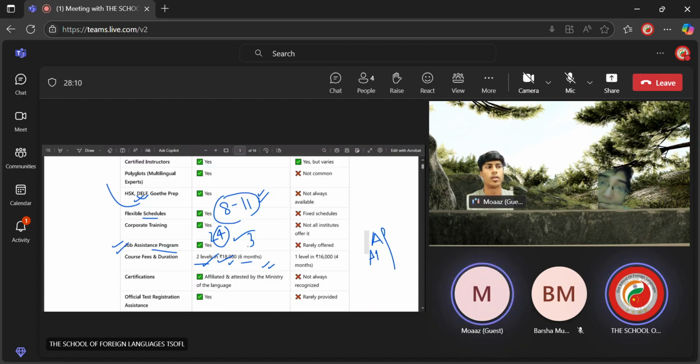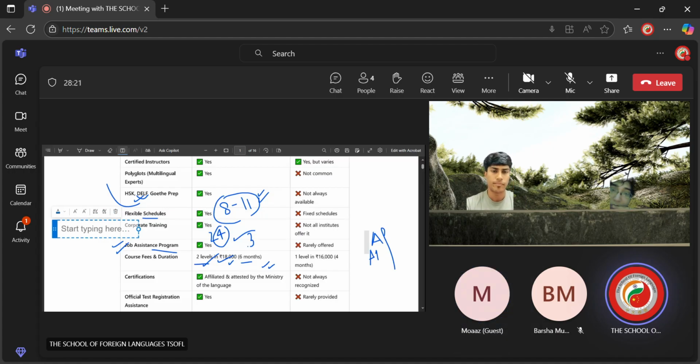Okay. And the cost will be the same, right, if you want to complete A1 plus A2 in 3 months? Yes, you can have 4 sessions in a week. You will have access to all the live recordings, which you can watch multiple times, plus live session access. So you can complete the entire module in 3 months as well.